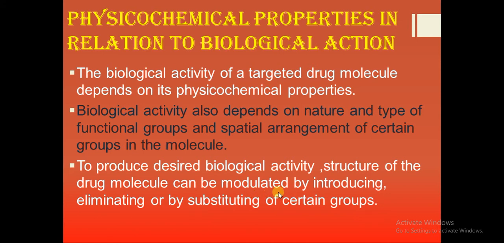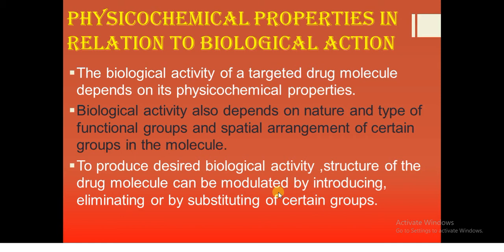To produce desired biological activity, the structure of the drug molecule can be modulated. So suppose after arranging the various groups in the drug molecule, it is not showing 100% biological activity, then we can modulate by introducing certain other functional groups, or we can eliminate already present functional groups. Sometimes we can substitute. Suppose hydrogen is there and that hydrogen is not showing the desired therapeutic activity, then we can substitute it with a hydroxyl group. Means we are replacing the hydrogen with a hydroxyl group.